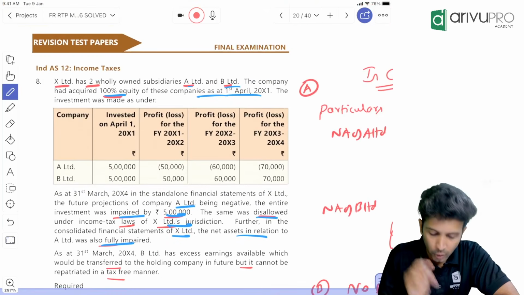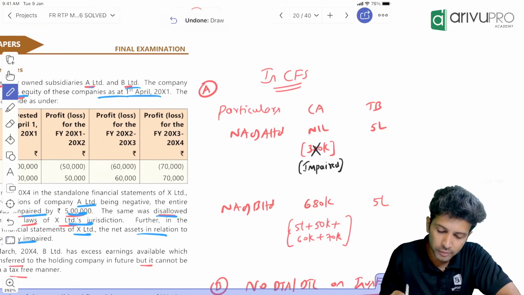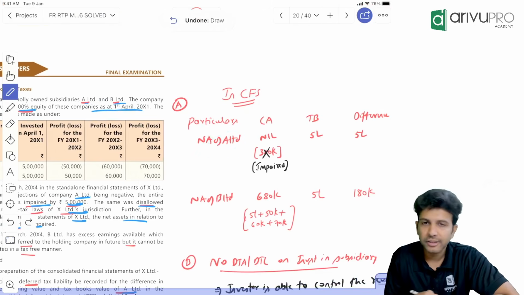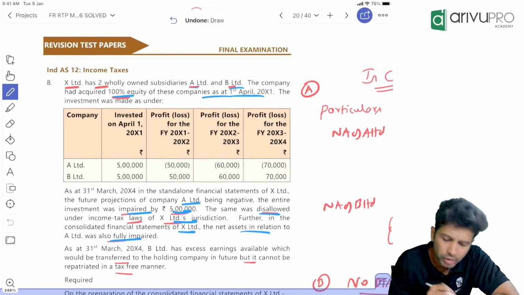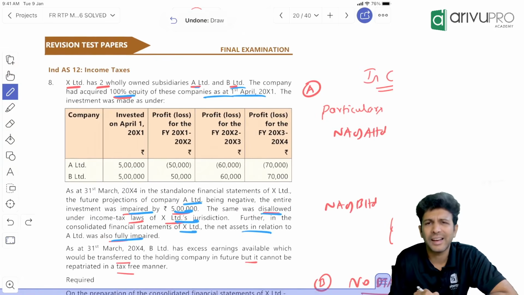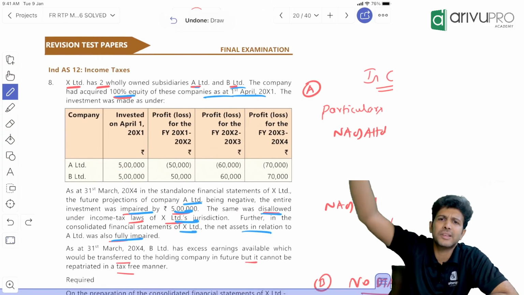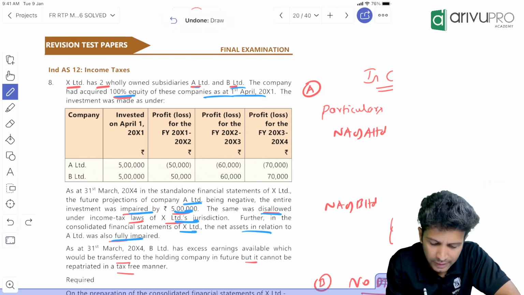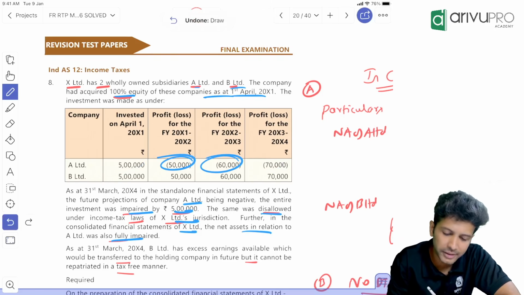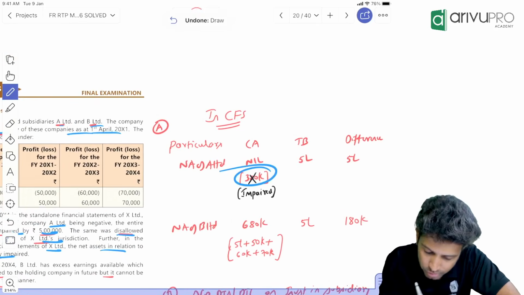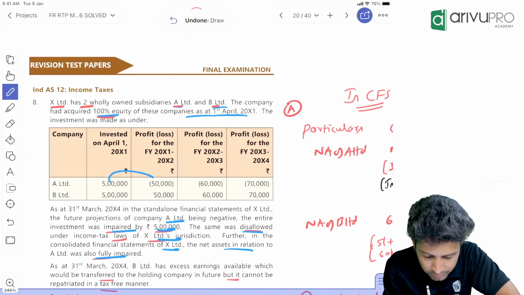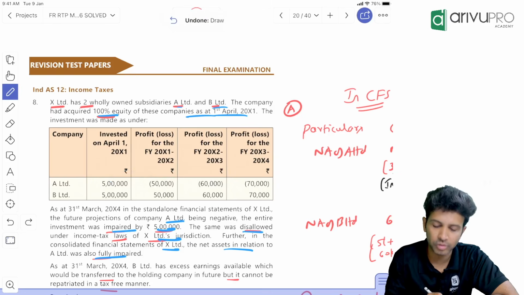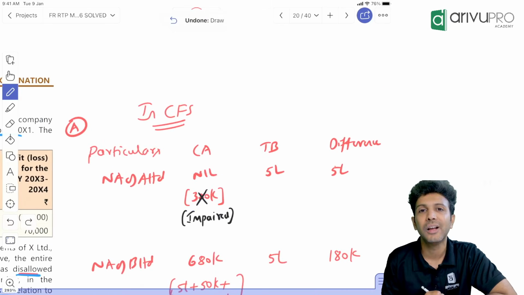First, what is the subsidiary's carrying amount? I've not written investment because investment will not come in CFS. Instead, net assets of the subsidiary will come. The net assets of the subsidiary company will not be 5 lakh because you're making profits. When you make profits, net assets will increase; when you make a loss, net assets will reduce. So 5 lakh minus 50 minus 60 minus 70 gives the net assets. 5 lakh minus 50 is 450. 450 minus 60 is 390. 390 minus 70 is 3,20,000. This is the value. But I've not written 320.